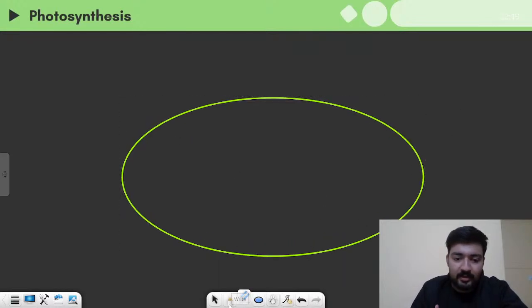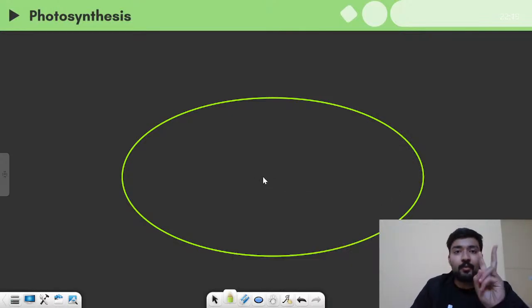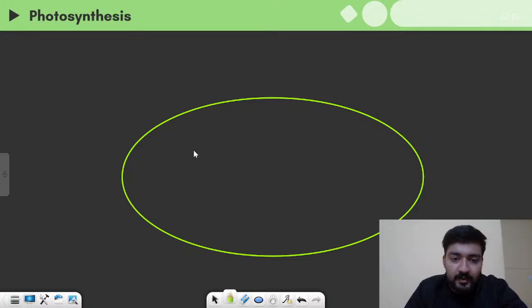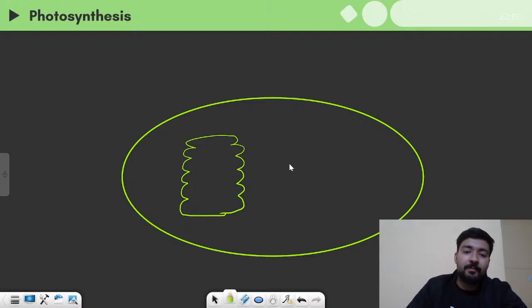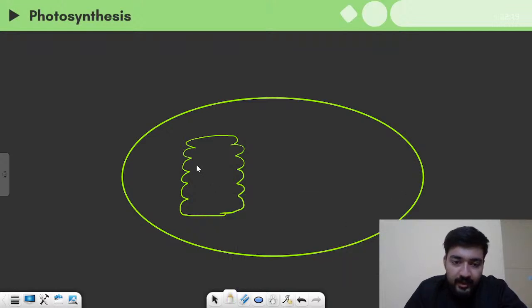It is understood that it is a double membrane bound structure. Now inside this, we have two mechanisms happening. First mechanism is happening in these thylakoid lamellae. I'm drawing them like this. That is how they look. The reaction which is happening in them is the light reaction.